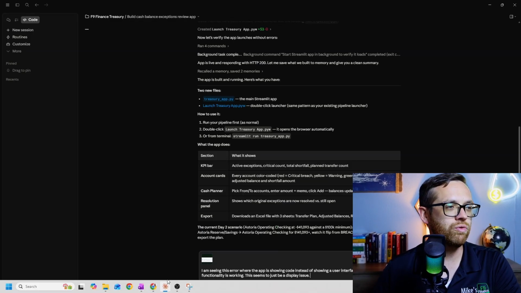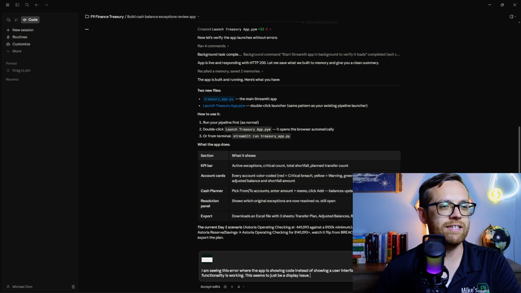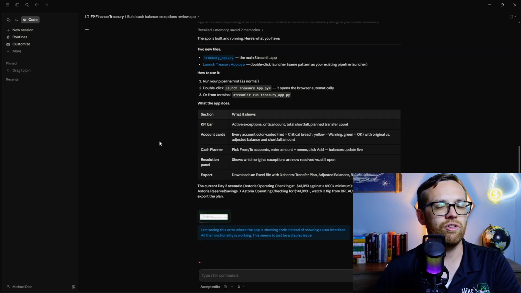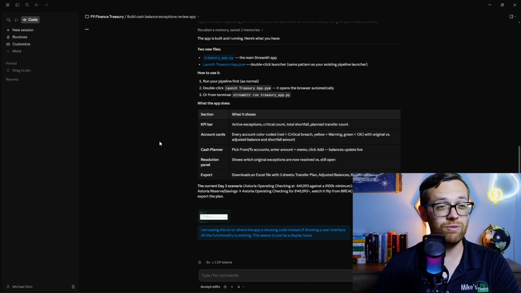Now I'm going to close out the application just to make sure if it has to do any work on it. We'll go ahead and send this away, and then we'll let Claude Code go in and make any changes it needs to. Usually in this case, because we're overriding existing scripts and working with Python, it will usually ask for permission, but we'll see what it needs to do.